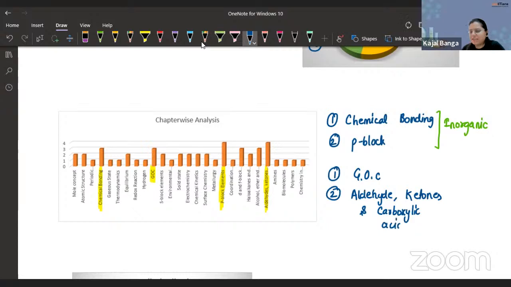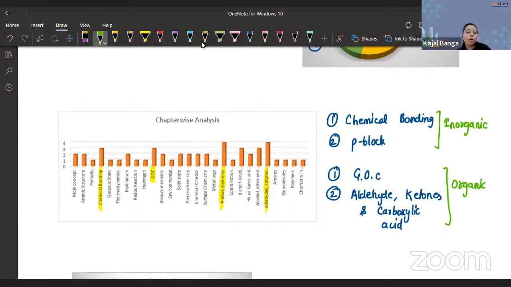In physical, the distribution was like 1 question per chapter. So specifically, there was no favoritism, I would say, as far as physical is concerned. You can see almost 1 or 2 questions were there from physical chemistry. So we cannot say that this particular chapter was given more weightage as compared to other chapters. Not exactly. So this was the overall chapter-wise distribution, guys, throughout the paper, including both section A as well as section B.